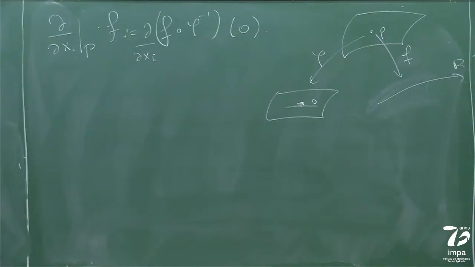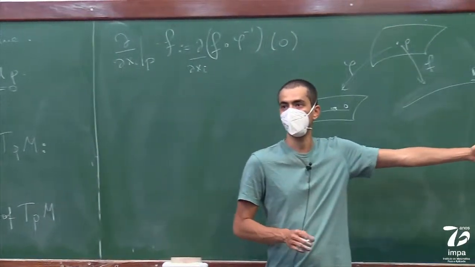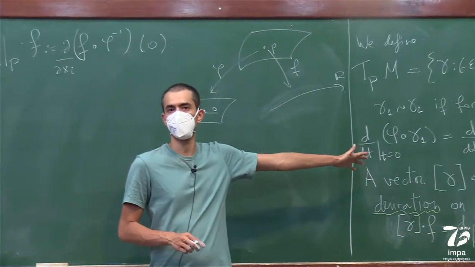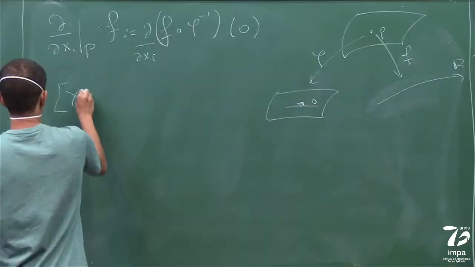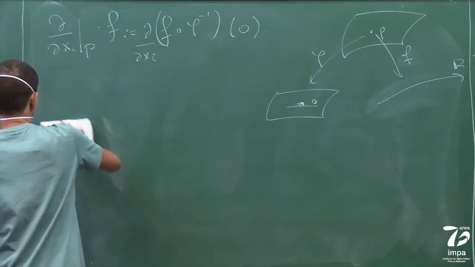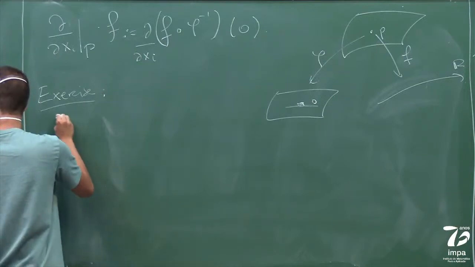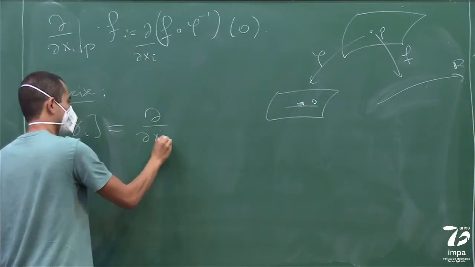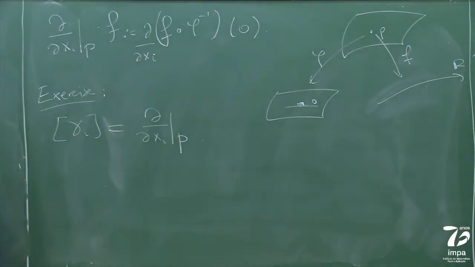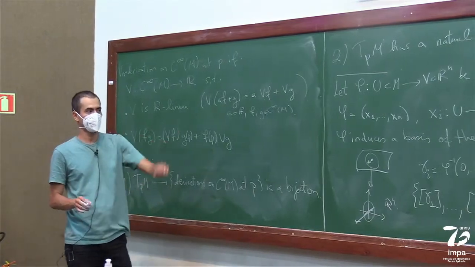It's a very simple exercise of definitions, to make sure you understand the equivalence between equivalence classes of curves and derivations, to see that this gamma i is the same as this derivation, or that the bijection takes the equivalence class of gamma i to the derivation d/dxi.